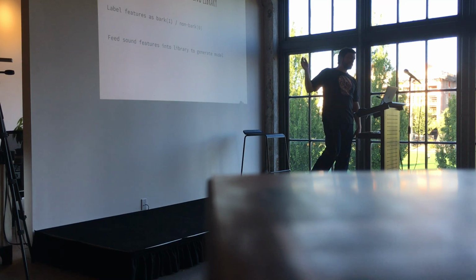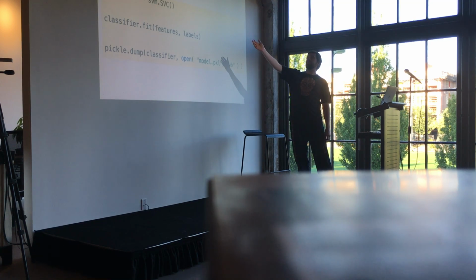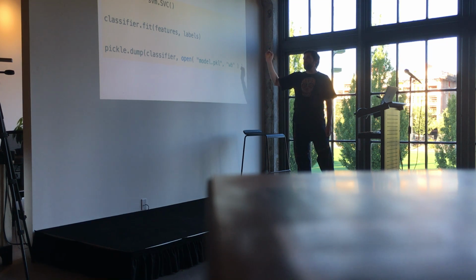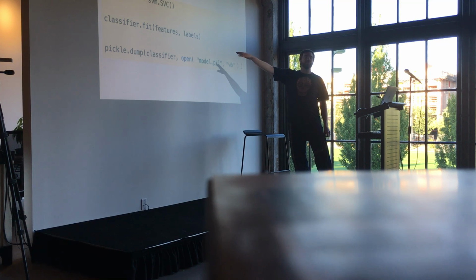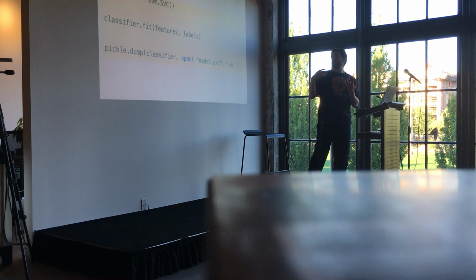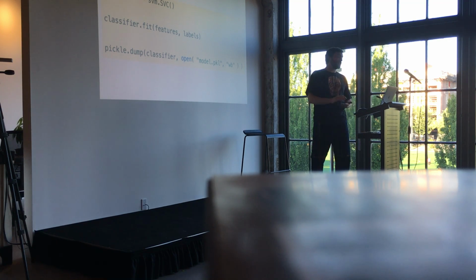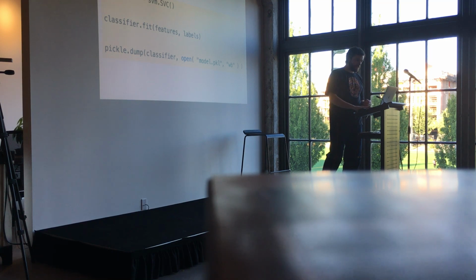So we feed this data into a library to generate our model. This is visually just to see what it looks like. Here we have our classifier object, and we pass in the features, we pass in the labels, and the index on the features and labels corresponds to the same sound. So the first feature corresponds to the first label. And then that's where you have our model. This pickle is a serializer for Python, so we just dump our object and call it model. And then we can use that later.